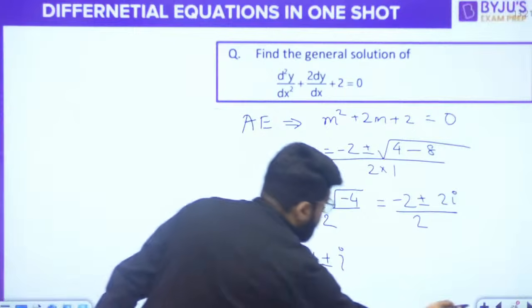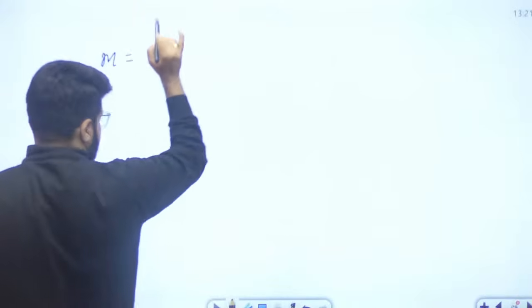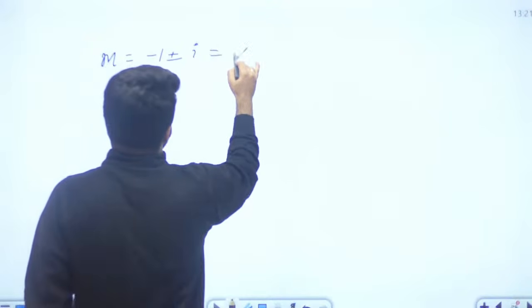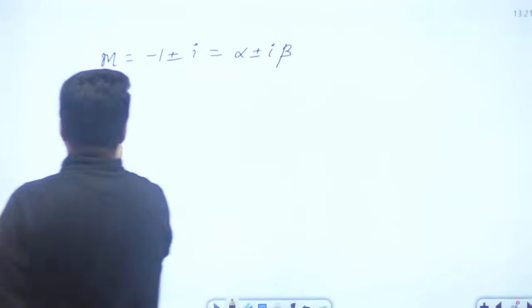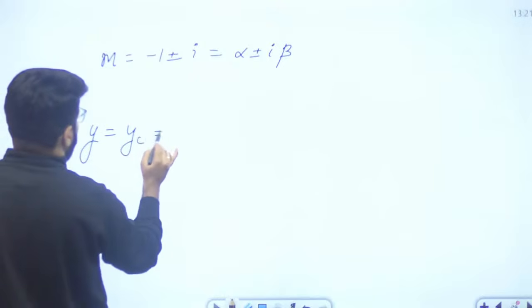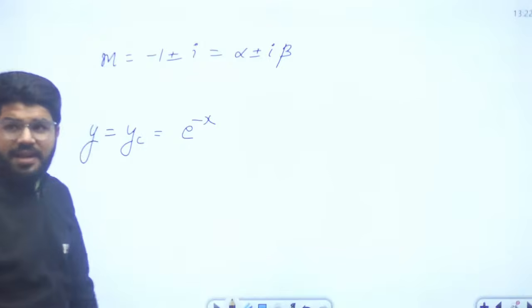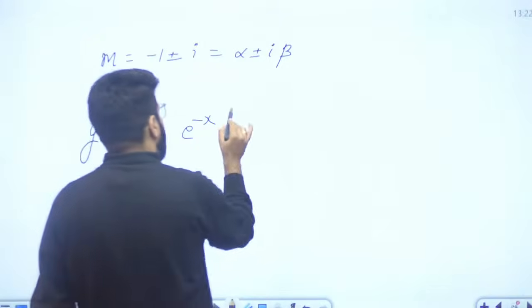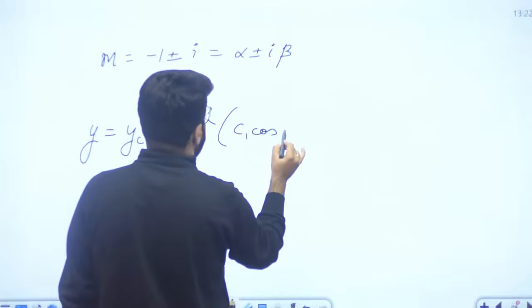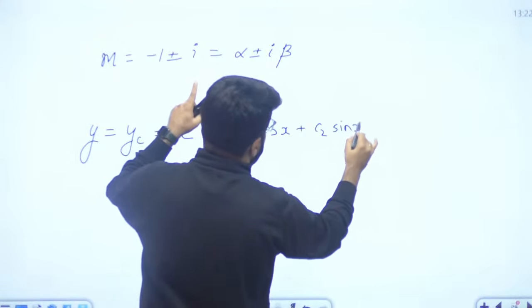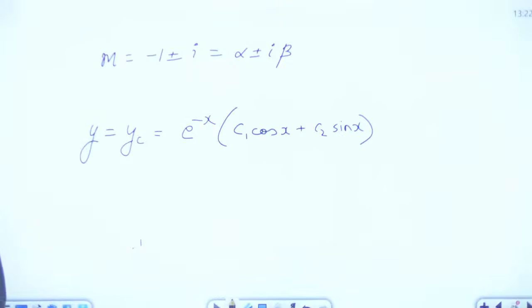Okay, so m is minus 1 plus minus i, and this is like alpha plus minus i beta. So the general solution of the problem is yc equal to e raised to the power alpha x, the formula I already told you: e raised to the power alpha x times c1 cos beta x plus c2 sin beta x. The value of beta is also 1, so c1 cos x plus c2 sin x. That's it: e power minus x times c1 cos x plus c2 sin x. Okay, this problem is done.